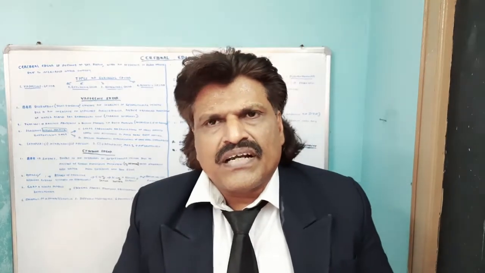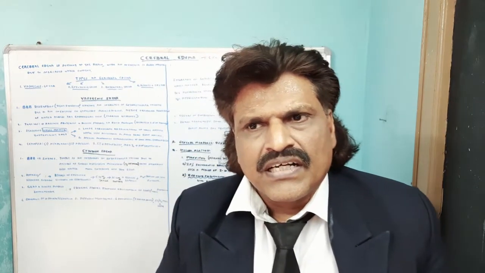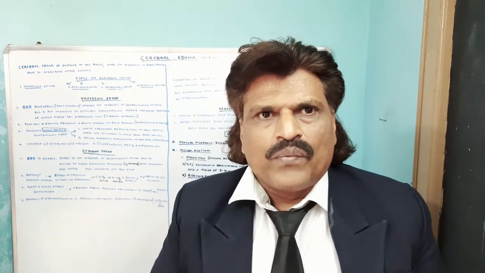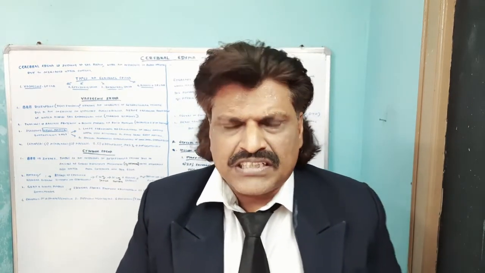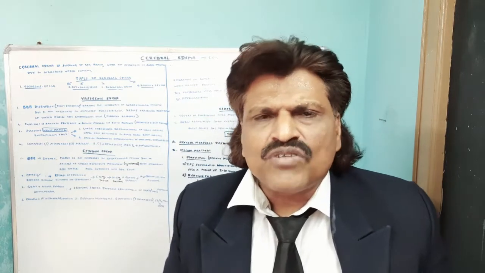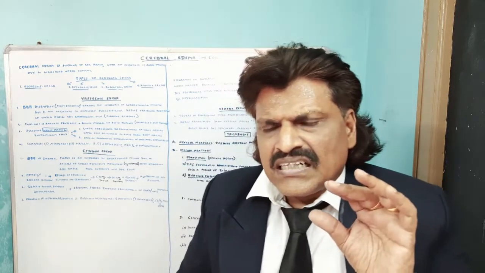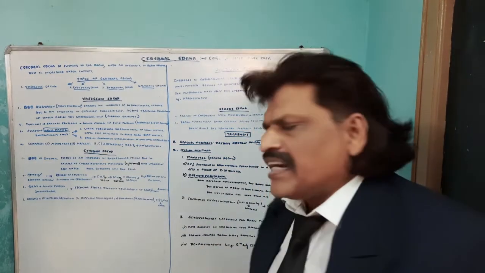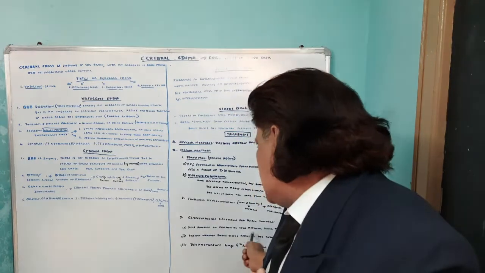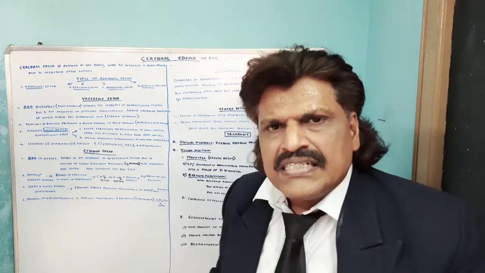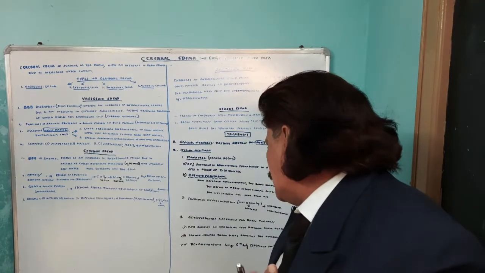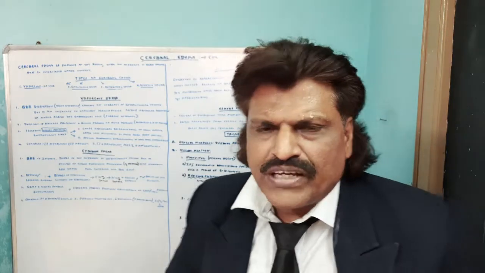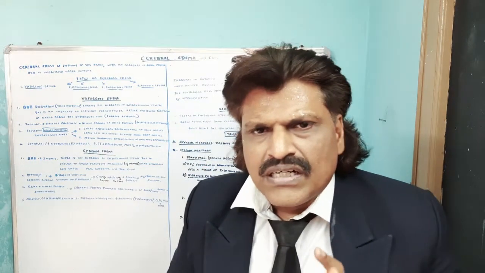The next line of treatment is glucocorticoids, dexamethasone. Especially we use it for brain tumors. We give dexamethasone about 4 milligrams 6th hourly. The mechanism of action is that the permeability of the blood-brain barrier is decreased when we give steroids. It acts directly on the endothelial cells, reducing their permeability. Second, it shrinks the normal brain tissue, reducing the overall intracranial pressure. So dexamethasone we give 4 milligrams 6 hourly, especially useful for brain tumors.